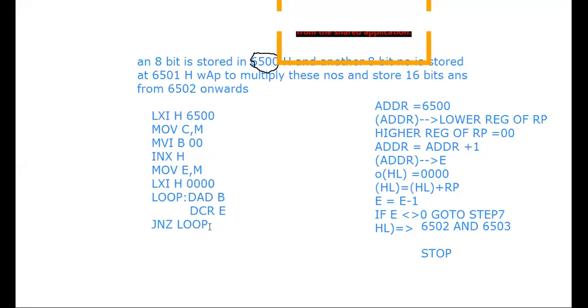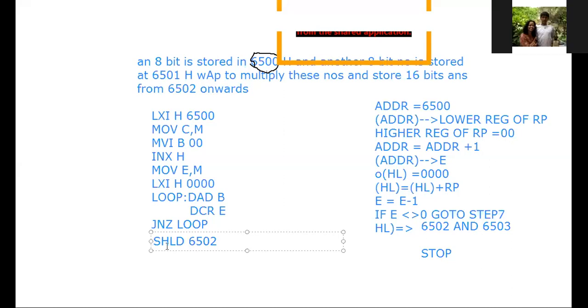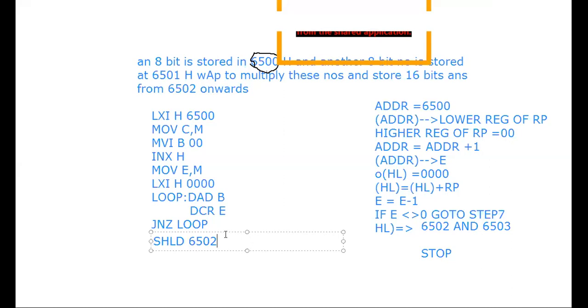And now when it is 0, what do you have to do? I have to store the contents of HL in 2 addresses. So the instruction for this is the SHLD instruction. Similar to STA, the instruction is SHLD, and then you have to say 6502. So L contents will go in 6502 and H contents will go in 6503, and then you have to stop, that is HLT. Okay, so this is your program to store a 16-bit answer of the multiplication of two 8-bit numbers.